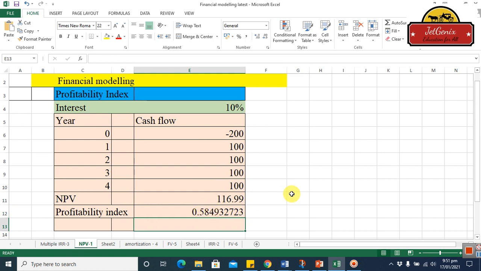And as we know, the decision rule for the profitability index is that a higher profitability index is preferable, which means if there are two projects, one having a low profitability index and the other having a high profitability index, the high profitability index project will be selected for investment, and the lower profitability index project will be rejected. Okay guys, I think it was very easy. You got something, and I hope you understand it.